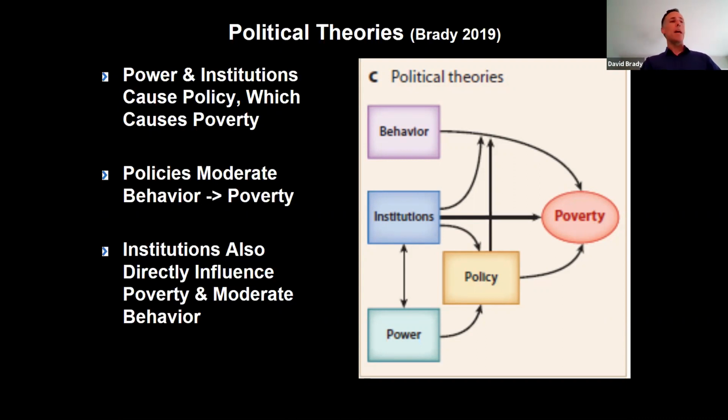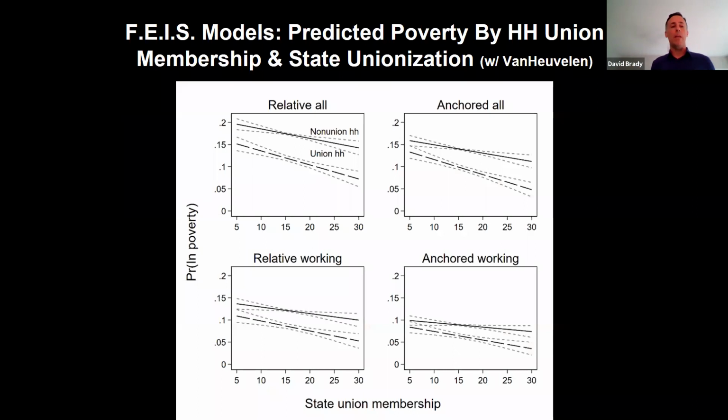Now, I'll give you one example of this. I'm going to feature the work I'm doing with Tom Van Heuvelen on unionization and poverty. And I'm doing this partly because this study only looks at the United States, because one of the criticisms of political theories of poverty is to sort of dismiss it as only working in Sweden. It's like only in Sweden does that work. And I want to show you here in the United States, you can get to systemically low poverty if you live in a highly unionized state and you're a union member. Okay, and this is net of all those individual risk behaviors that we talked about earlier.